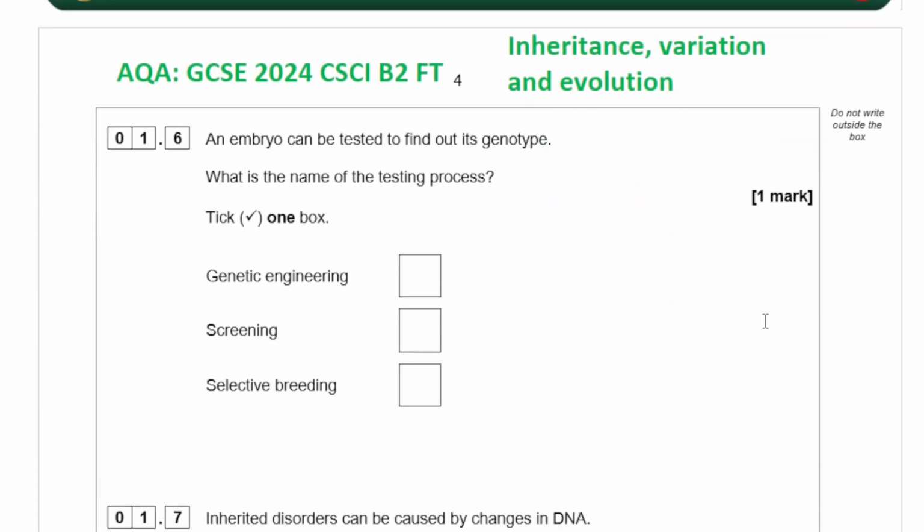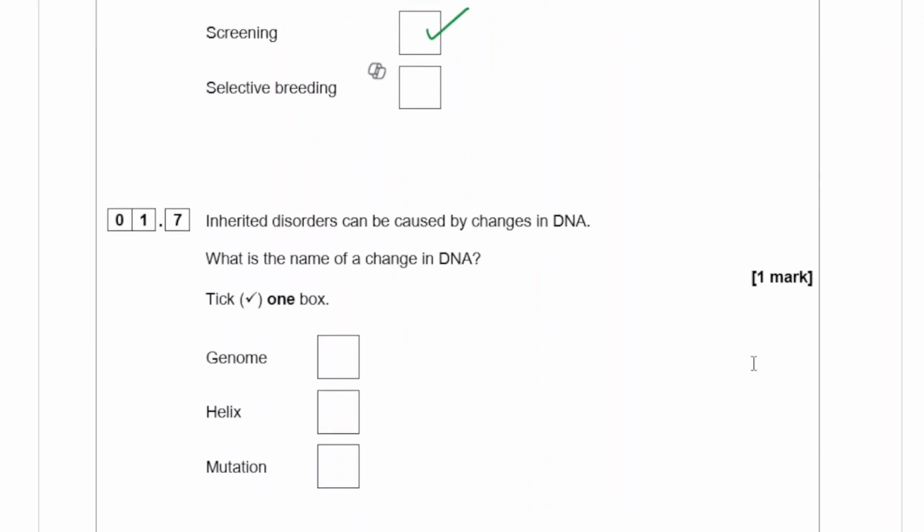An embryo can be tested to find out its genotype. What is the name of the testing process? That would be genetic screening, or simply called screening. Inherited disorders can be caused by changes in DNA. What is the name of a change in DNA? That would be mutation.